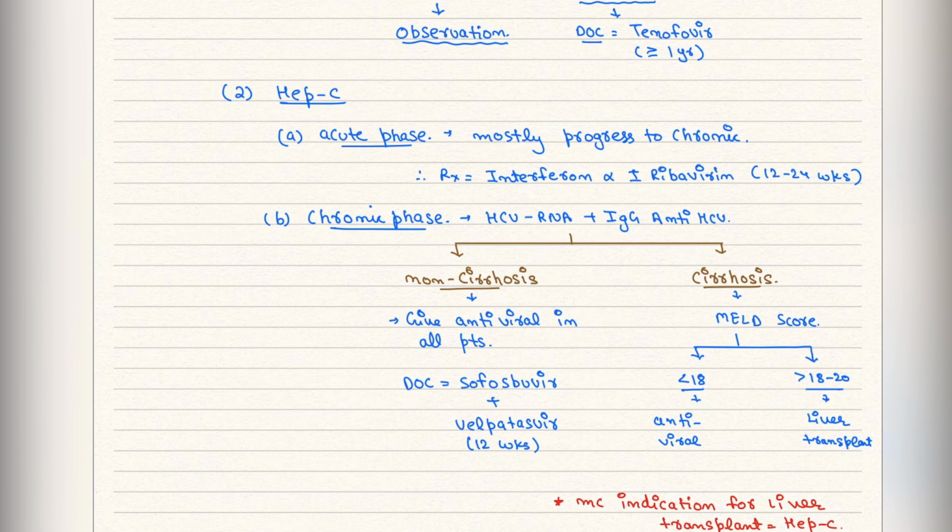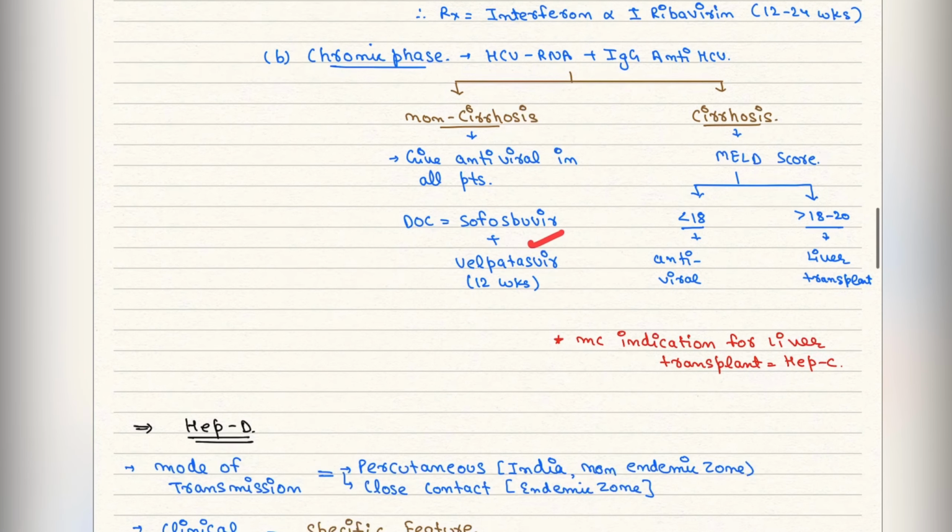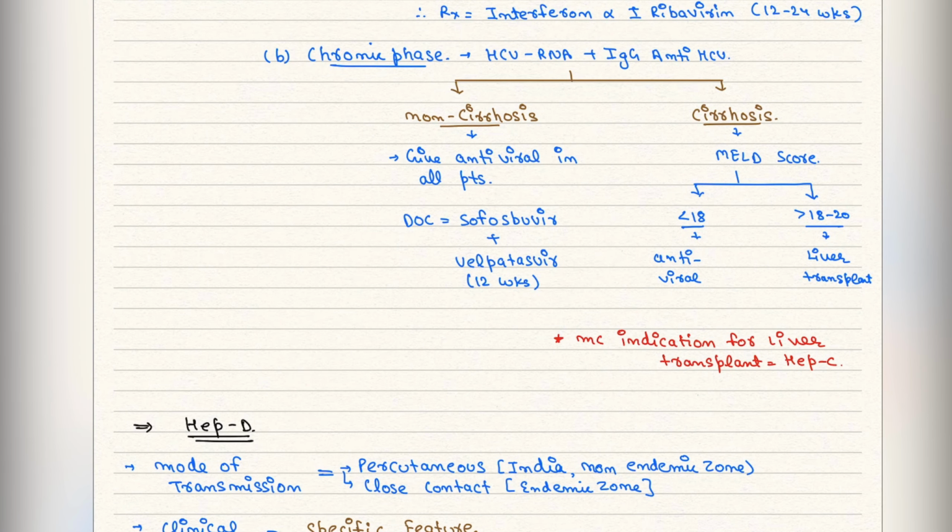Okay. In Hep C, we discussed the acute phase, nothing happened, it generally progress to the chronic phase. So whenever the patient presents, we will give interferon alpha with or without ribavirin for 12 to 24 weeks. If it is progressed to the chronic phase, then we will look for non-cirrhosis, cirrhosis. MELD score less than 18 antiviral, more than 18 liver transplant. And if it is non-cirrhotic, we will not go for HBV DNA. In this, HCV RNA will be found. So antiviral drug will be given, that is sofosbuvir, and Hep C is the most common indication होती है for liver transplant.